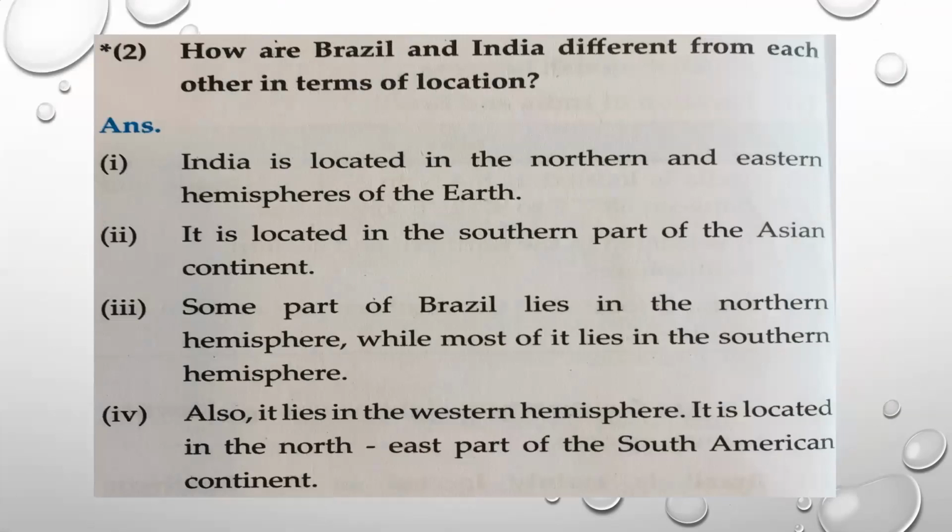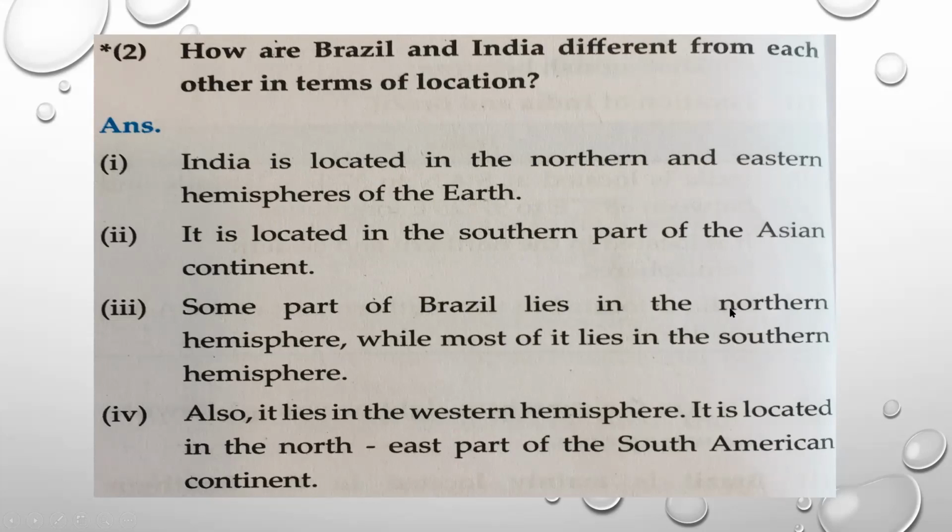How are Brazil and India different from each other in terms of location? It is according to the hemisphere where it is located, and which continent. We have revised this. India is located in northern and eastern hemisphere, means east direction of the earth. It is located in which continent? Asian continent. And which part of the Asian continent? Southern part, means down part.